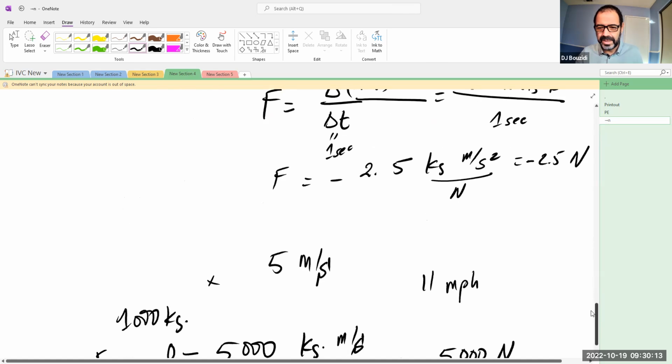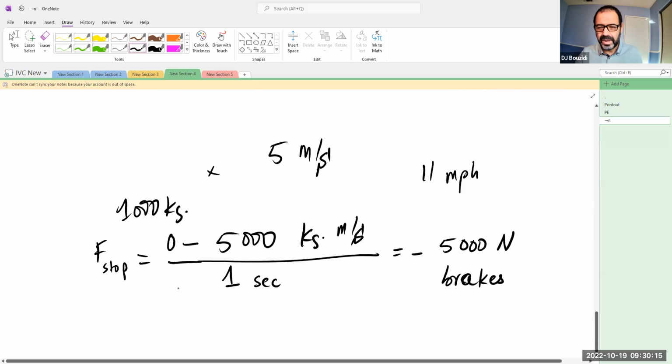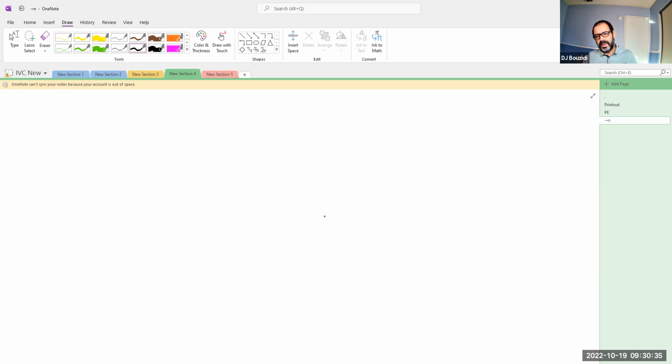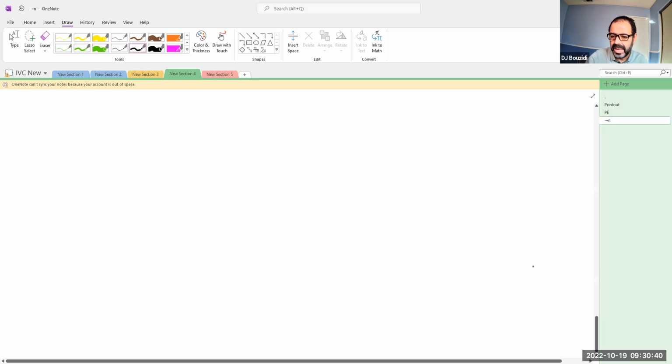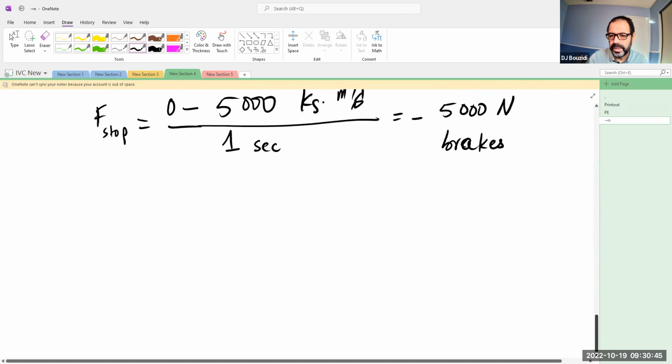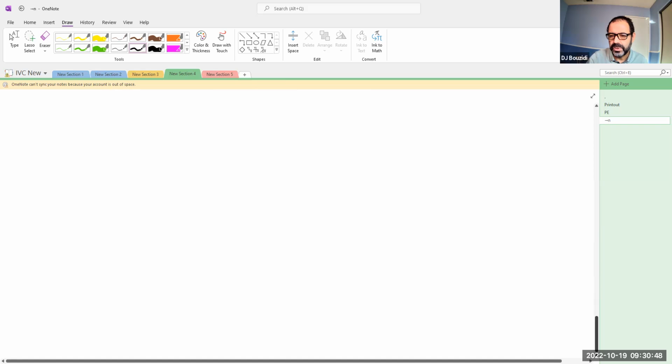If you brake the same car over an extended period of time, that's actually a more desirable way. So again, this is basically the concept of momentum. It's a mass and velocity combination. A bullet that is extremely light can hit a big animal and bring it down, compared to that animal which has a more massive object mass. So again, momentum is a combination of both mass and velocity. That is really the point that needs to be taken from this whole discussion.